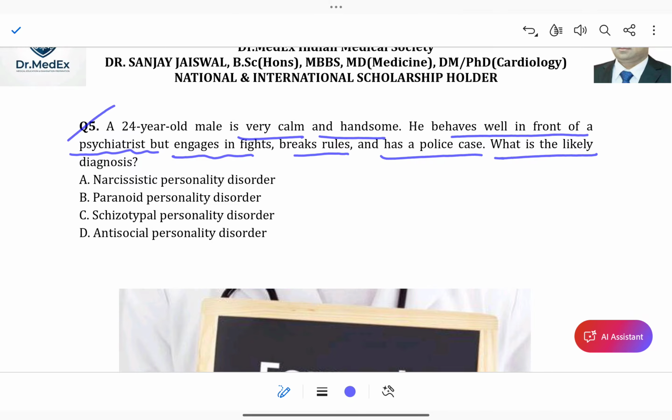What is the likely diagnosis? A is narcissistic personality disorder. B is paranoid personality disorder. C is schizotypal personality disorder. D is antisocial personality disorder. So this is antisocial. Why? Because he is very good in front of the doctor, but engages in fights and breaks the rules. That is antisocial.